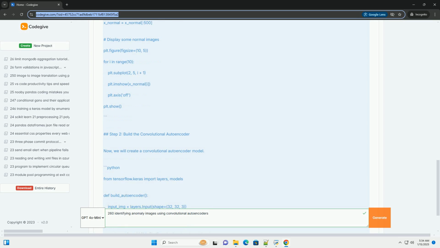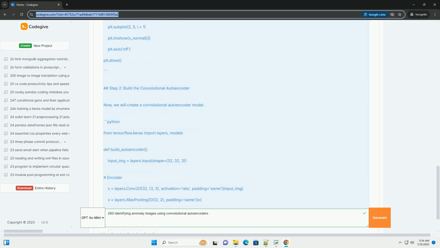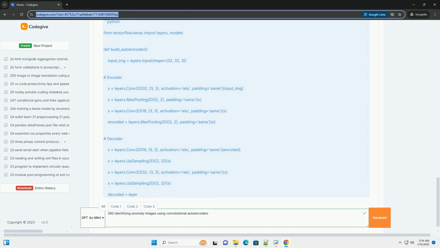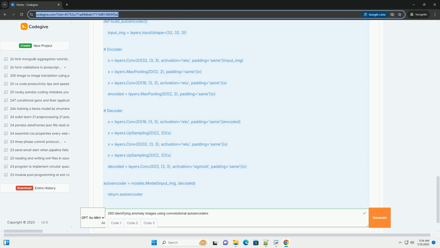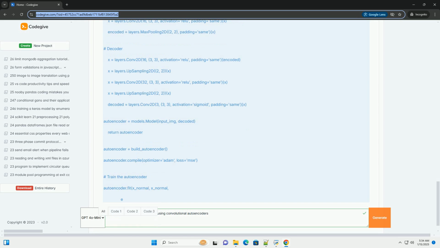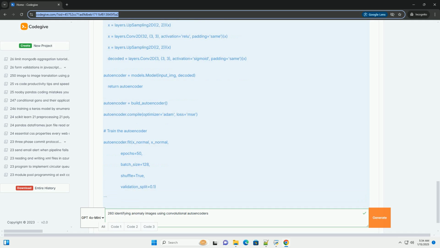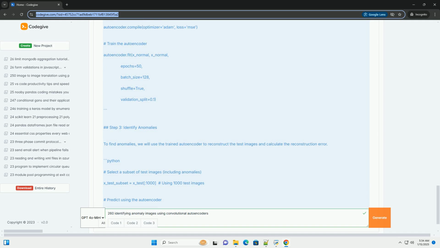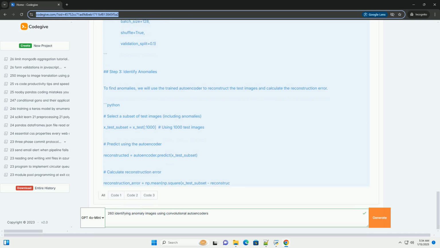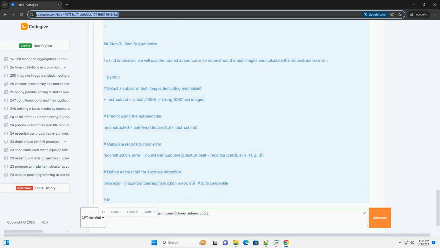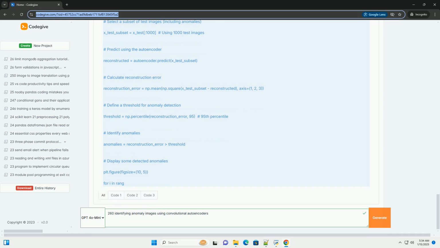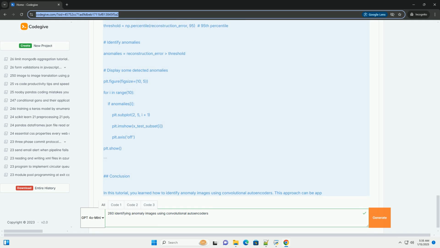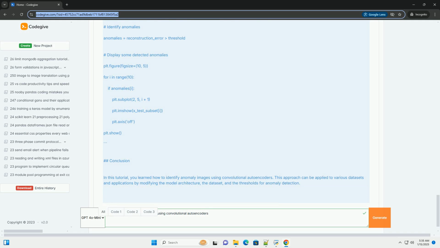What is a convolutional autoencoder? A convolutional autoencoder is a type of neural network that consists of two main parts, an encoder and a decoder. The encoder compresses the input image into a lower dimensional representation, while the decoder reconstructs the image from this representation. During training, the model learns to minimize the reconstruction error, the difference between the input and the output. Anomalies can be identified by measuring this reconstruction error on new images. If the error exceeds a certain threshold, the image is likely an anomaly.